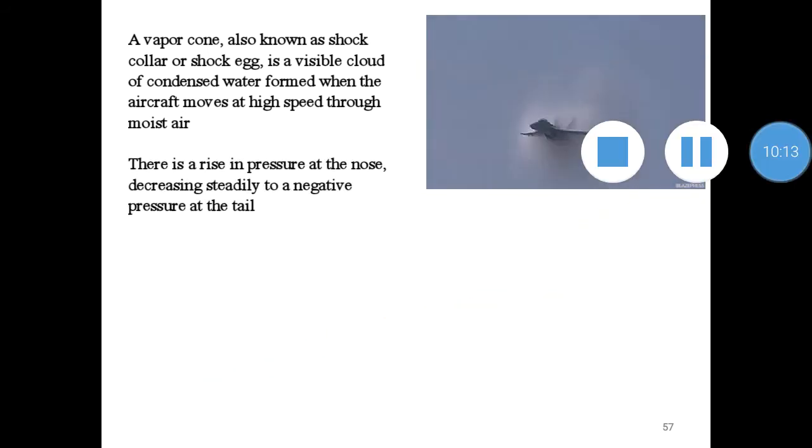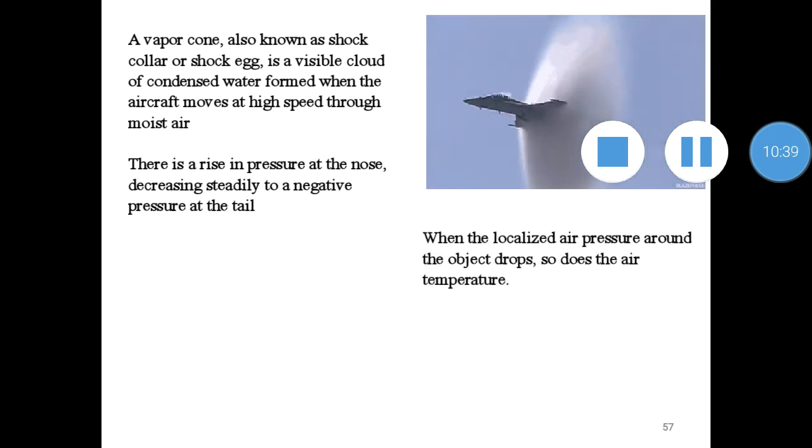Let us see. There is a rise in pressure at the nose, decreasing steadily to a negative value toward the tail. So there is a positive value, high pressure at the tip of the aircraft, decreasing toward the tail of the aircraft, and at the tail it will be negative pressure. So the pressure value will be negative at the tail or at the back side of the aircraft.